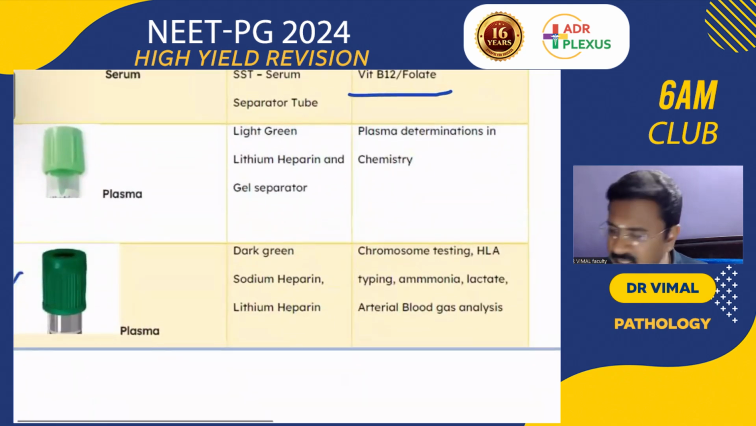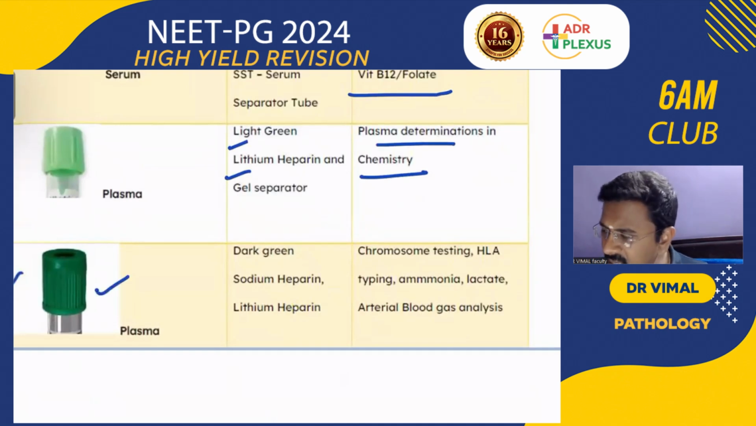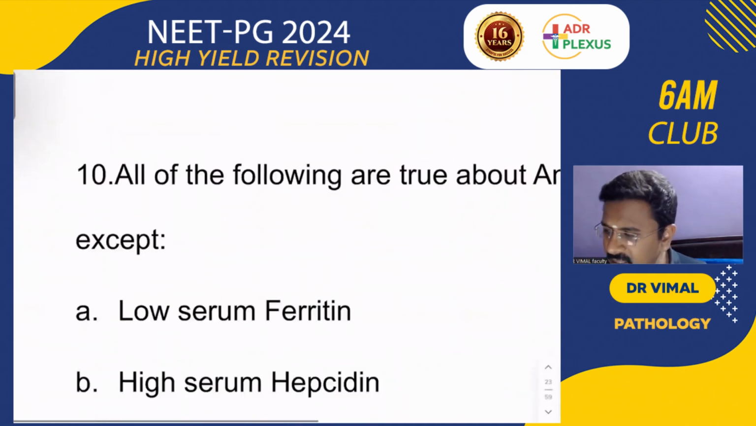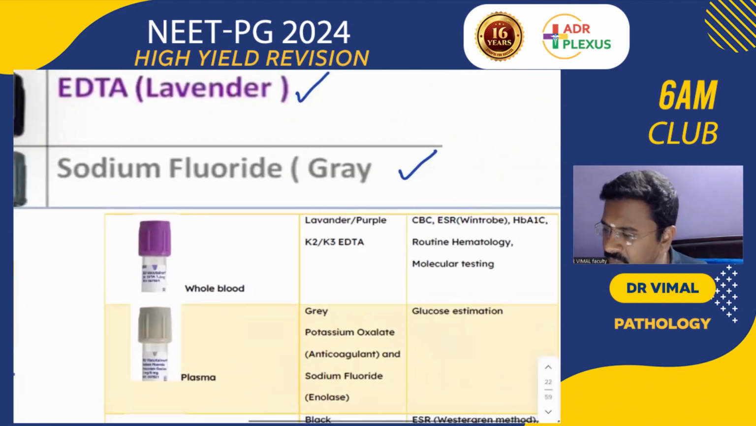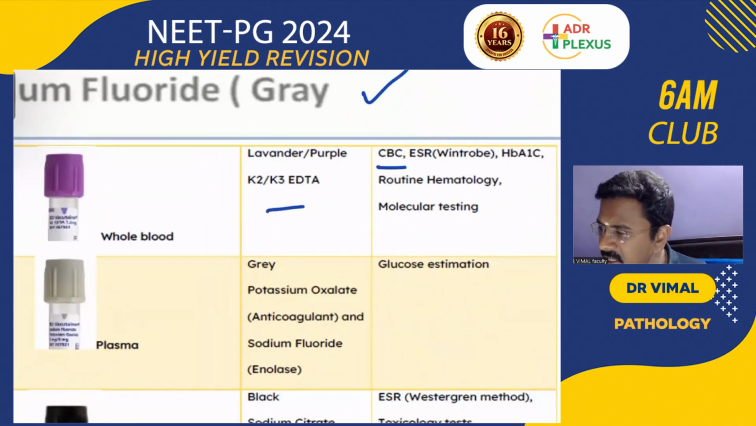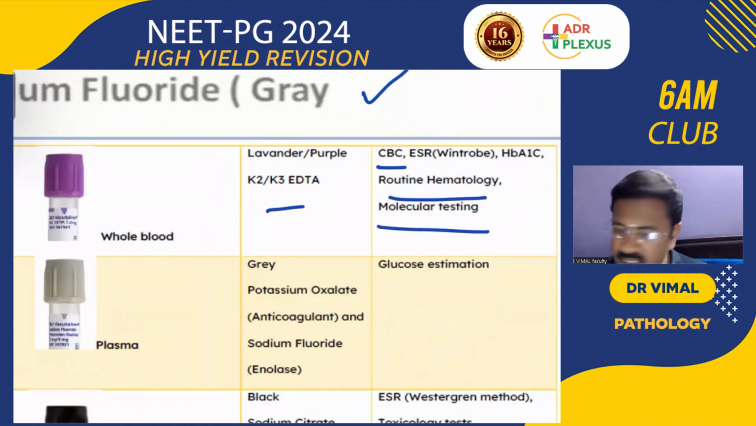Light green contains lithium heparin and is used for plasma determinations in chemistry, whereas the dark green is important for genetic study. It contains sodium heparin and lithium heparin. So for HLA typing and ABG analysis, you will be collecting the blood samples in the green vacutainer. And also remember the purple color vacutainer, containing EDTA, for CBC, routine hematology and even molecular testing, and HbA1c.